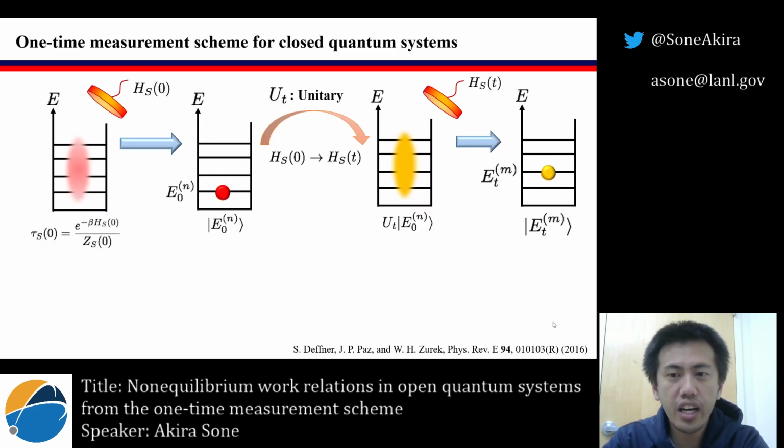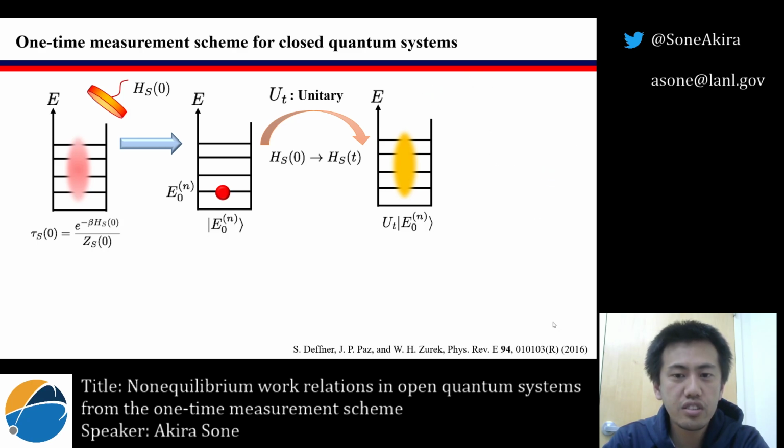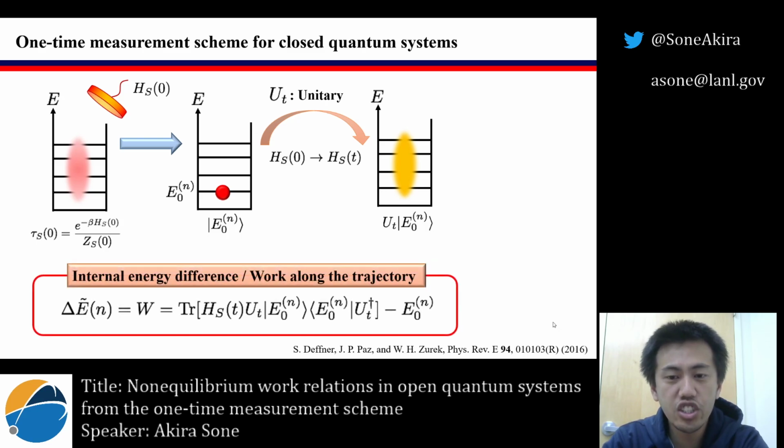As a solution to these challenges, we take the one-time measurement scheme, which was first introduced by Deffner, Paz, and Zurek in 2016 for closed quantum systems. The difference between this scheme and the conventional two-time measurement scheme is that they get rid of the second measurement. We assume that we do not perform the final measurement, but still estimate the energy difference along a certain realization trajectory from the expectation value of the final Hamiltonian with respect to the evolved eigenstate obtained from the first measurement.